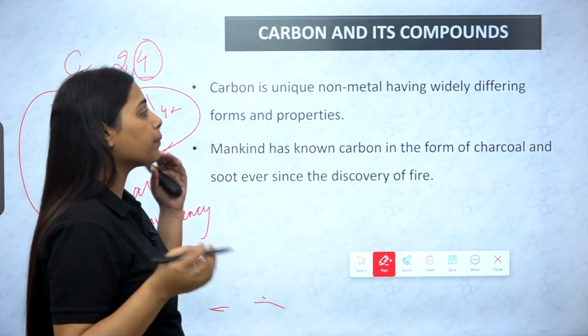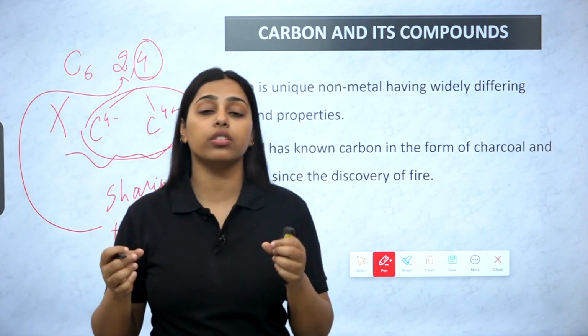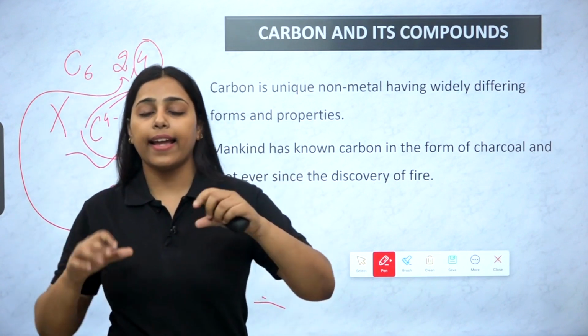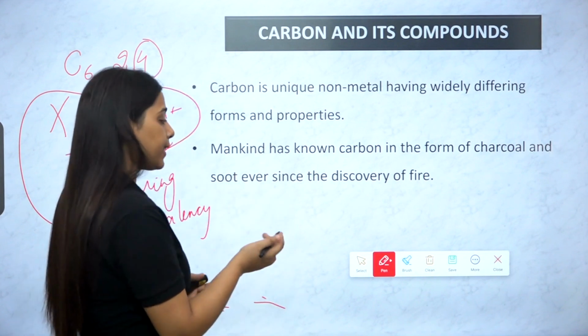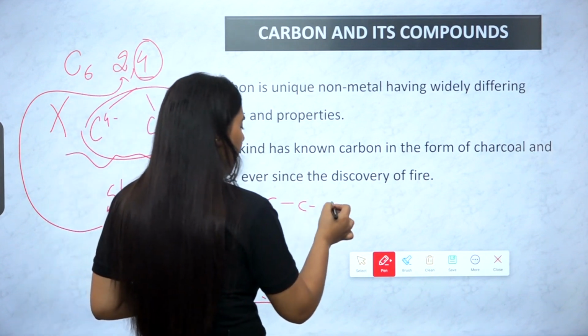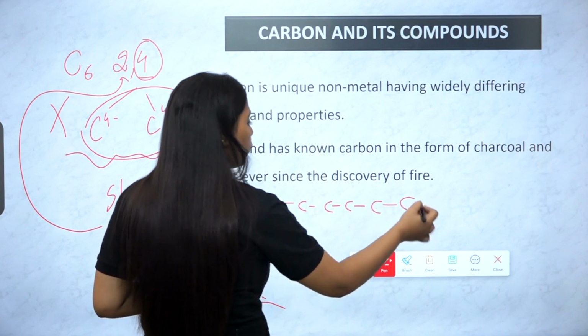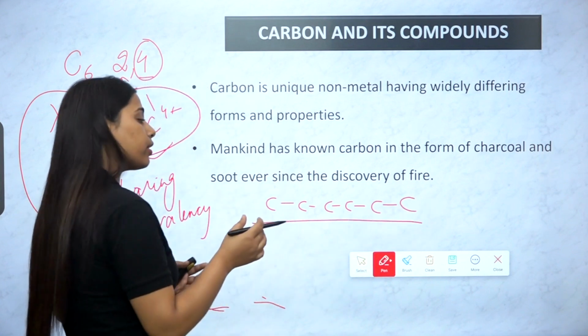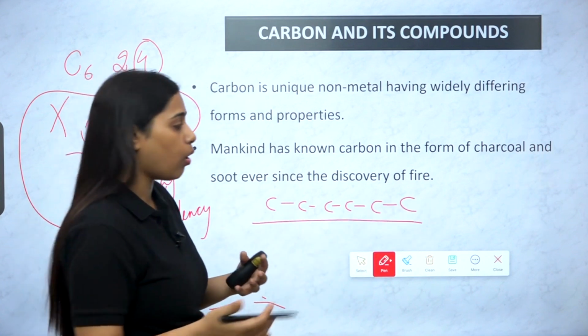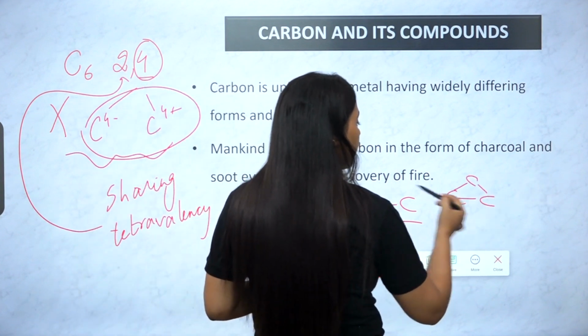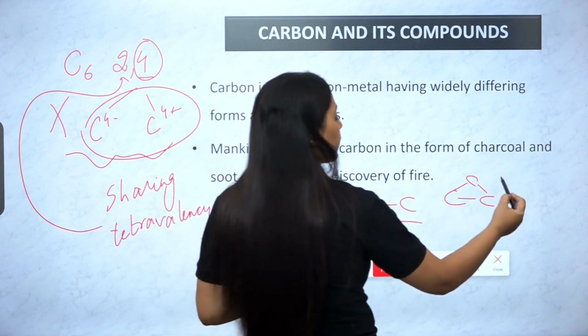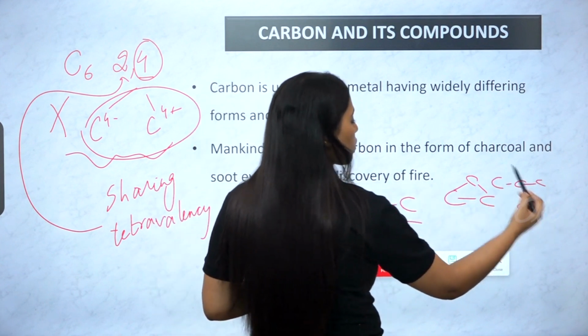When we are talking particularly about organic compounds, it can combine itself with the same kind of carbon atoms also, to result in the formation of chains, or rings, or branching also.